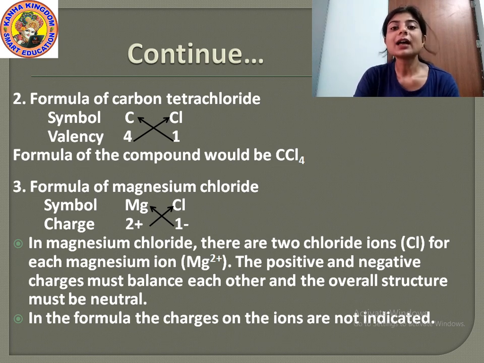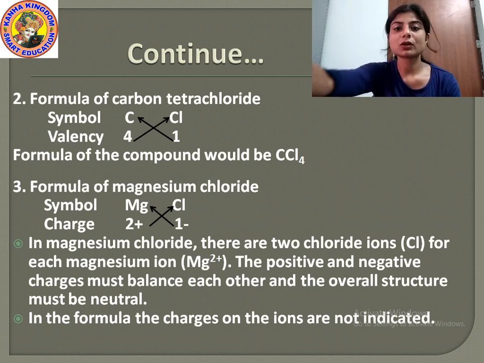So the formula will be MgCl2. What will be the formula? MgCl2. The formula of magnesium chloride is MgCl2. While writing the formula, the charges are not written. That means you don't have to write the plus or minus sign. You can just write the formula, that is MgCl2, magnesium chloride.